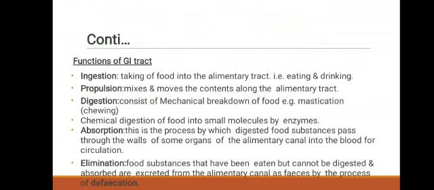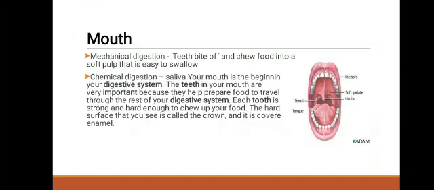Fourth one, absorption. This is the process by which digested food substances pass through the walls of some organs of the alimentary canal into the blood for circulation. Last one, elimination. Food substances that have been eaten but cannot be digested and absorbed are excreted from the alimentary canal as feces by the process of defecation.